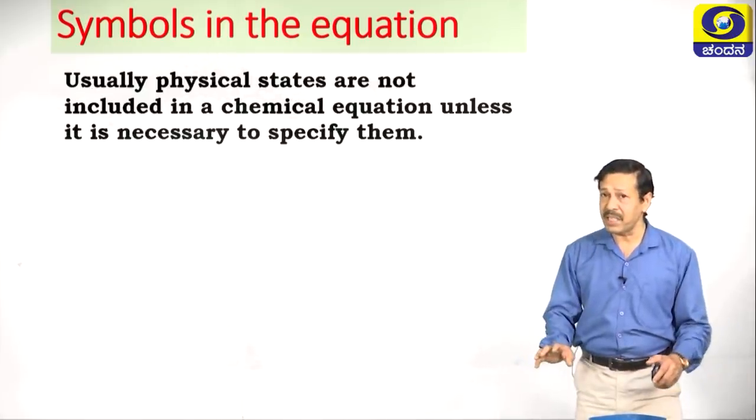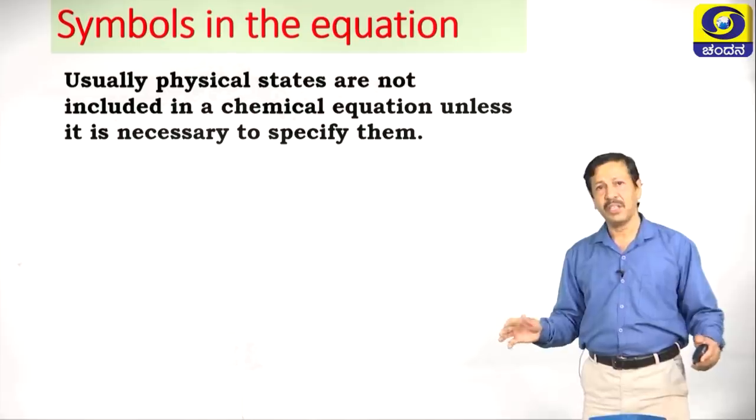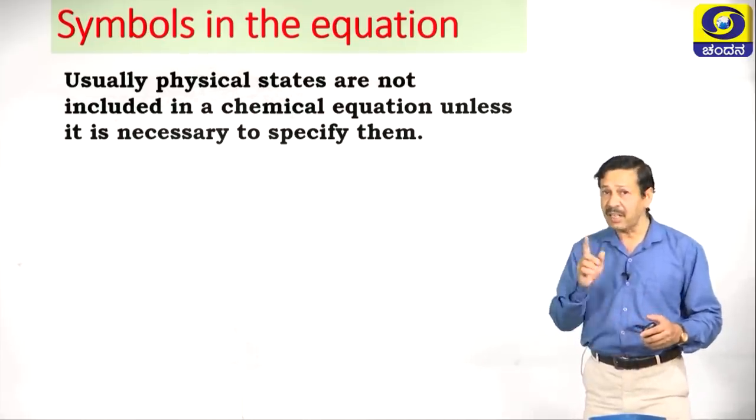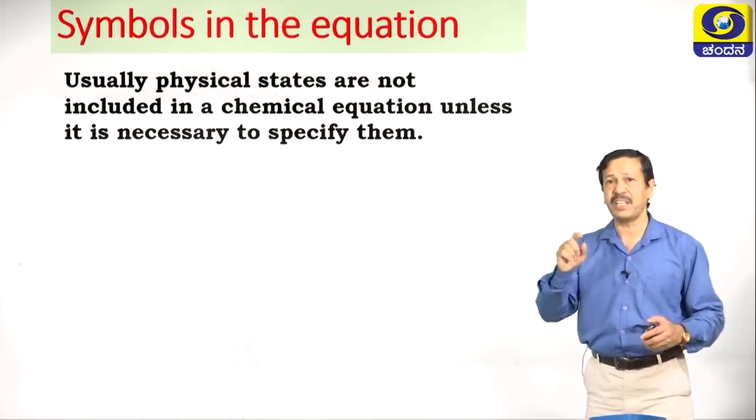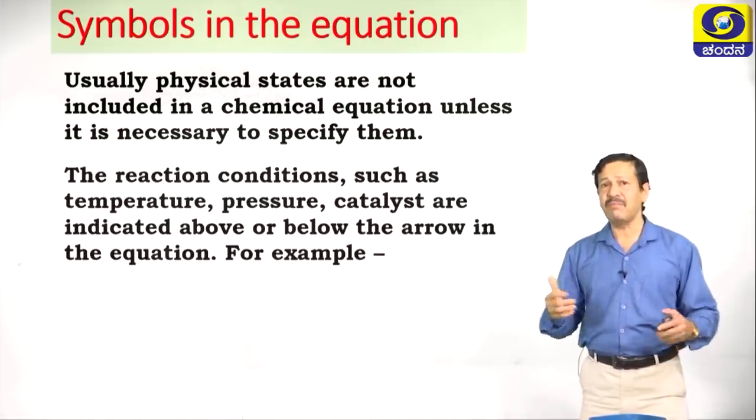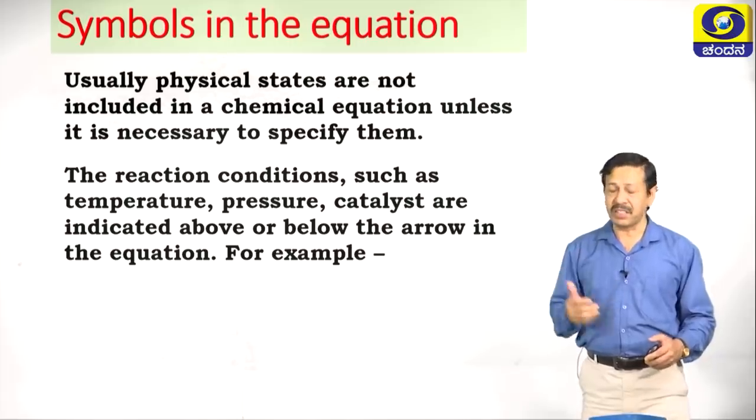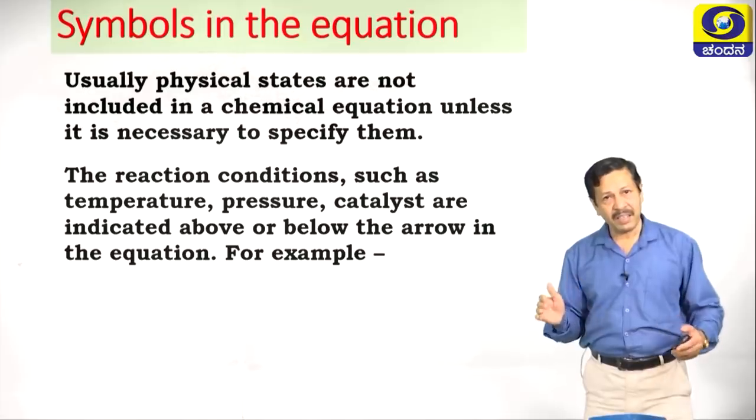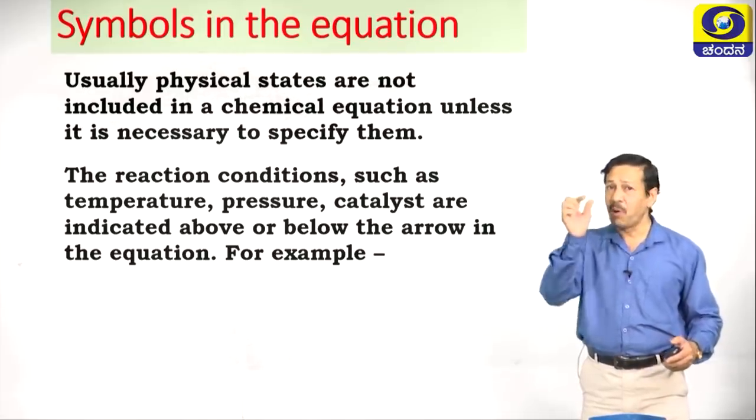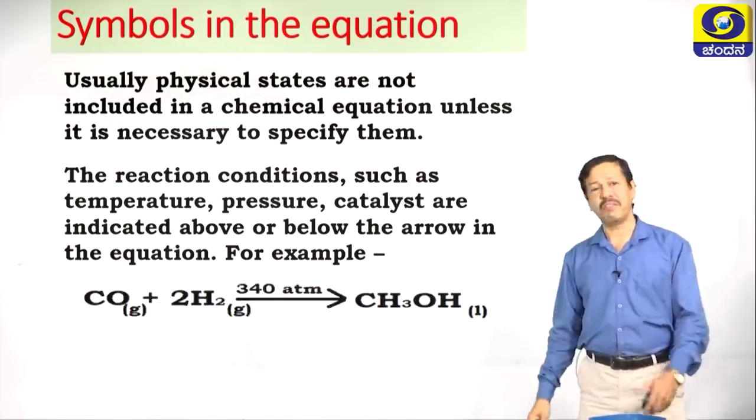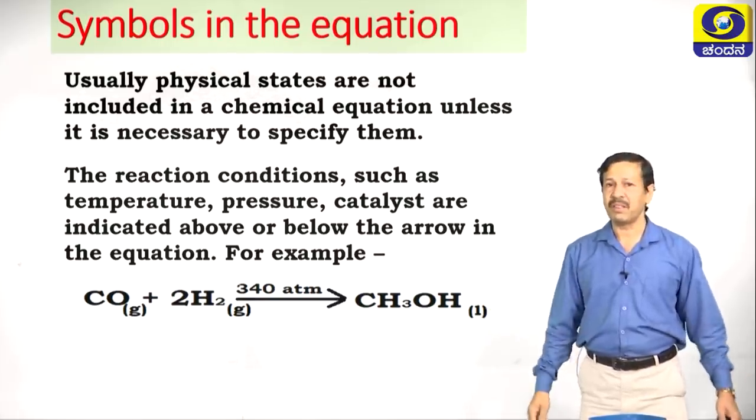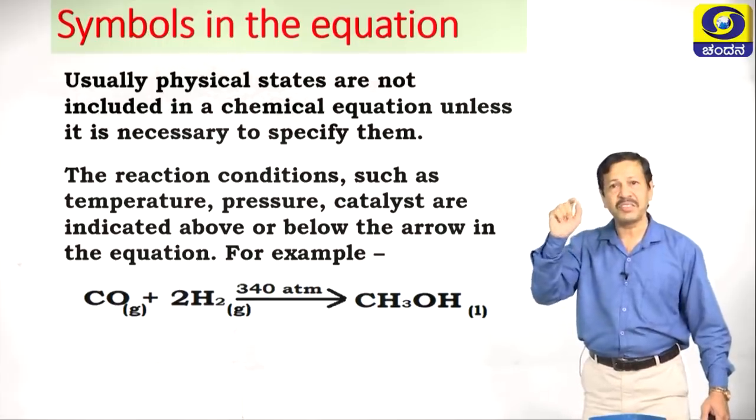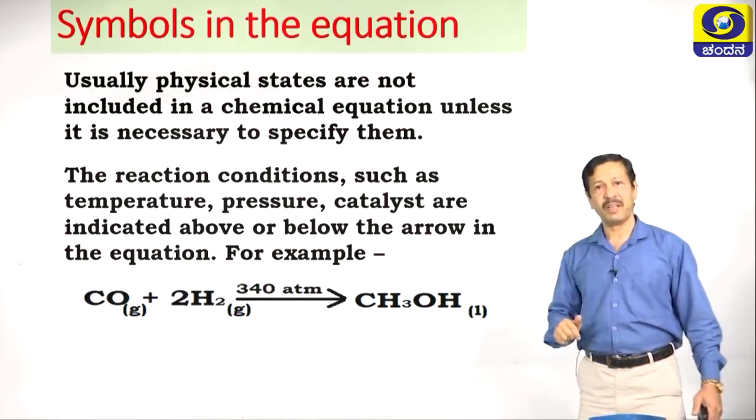Sometimes we are not representing, sometimes we are representing. Usually physical states are not included in a chemical equation unless it is necessary to specify them. But many times we use the reaction conditions such as temperature, pressure, catalyst; they are indicated above or below the arrow in the equation. Here is an example, that is carbon monoxide, which occurs in gaseous state, g representing.